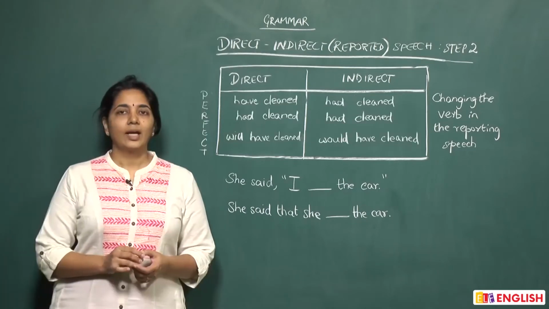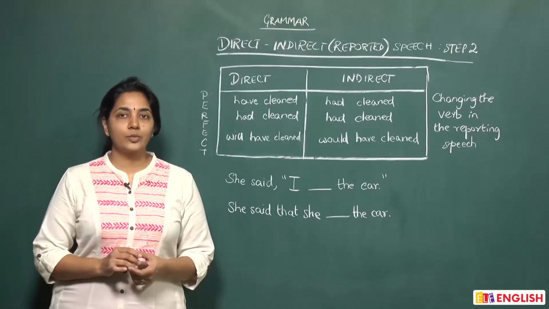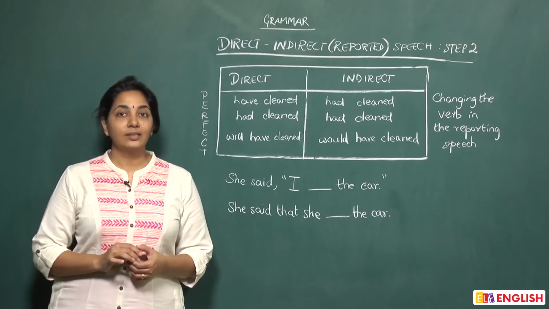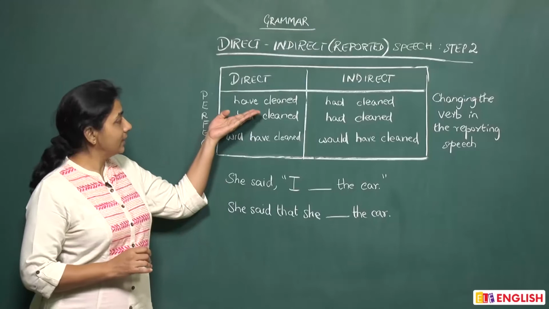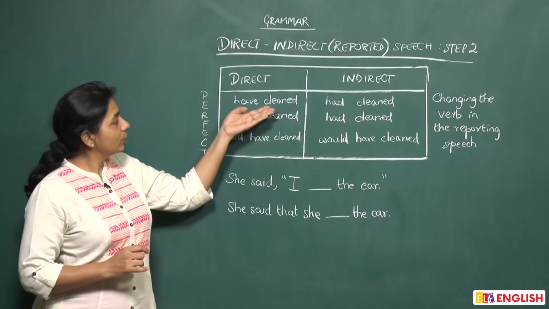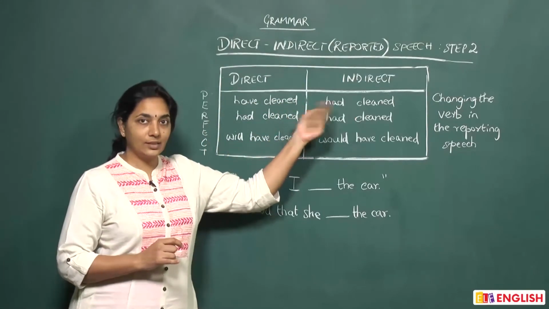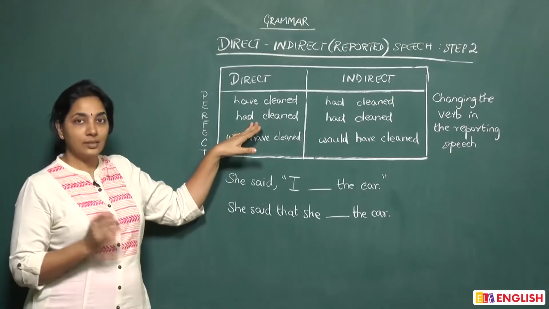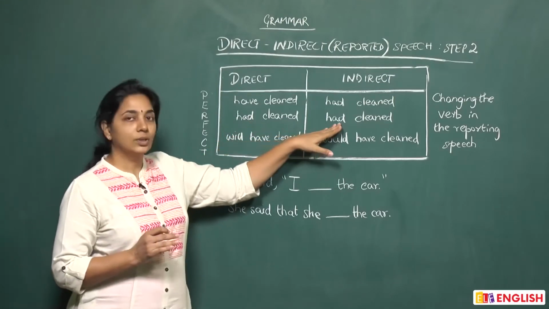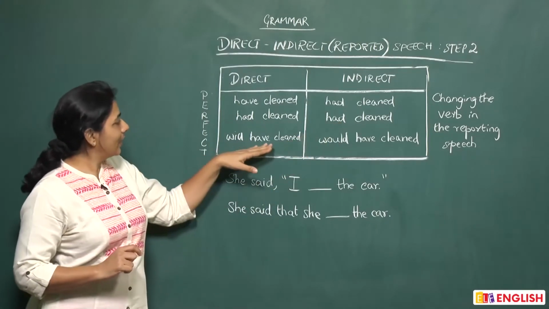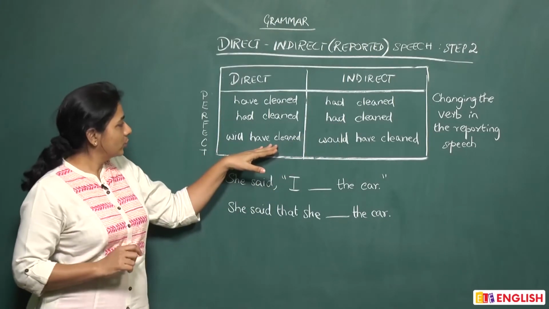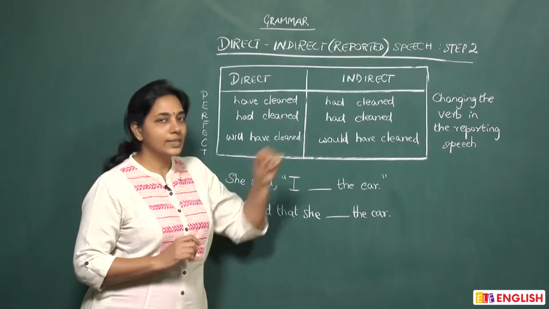And now we look at the perfect forms of the tense and how to convert that from direct to indirect speech. So have cleaned, which is present perfect, will change to had cleaned. Had cleaned, past perfect, changes to had cleaned. It doesn't change, it stays the same. Sorry. Will have cleaned, which is future perfect, becomes would have cleaned.